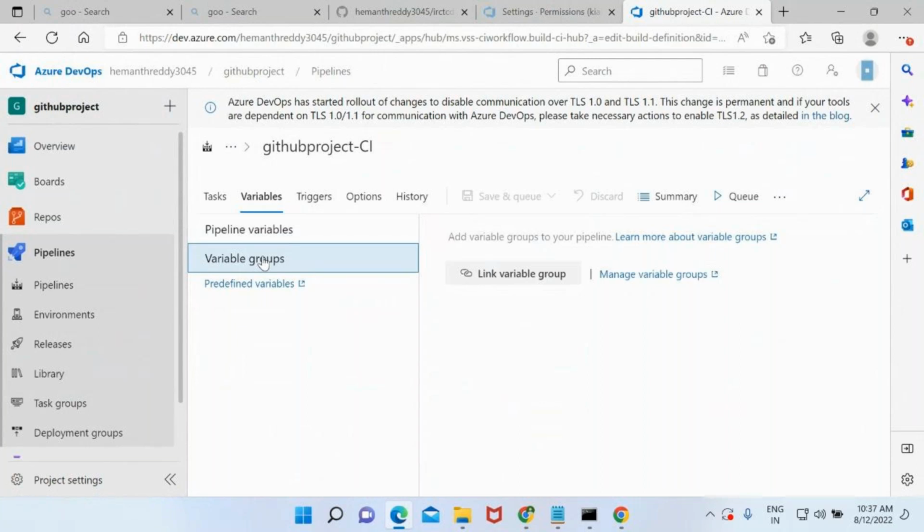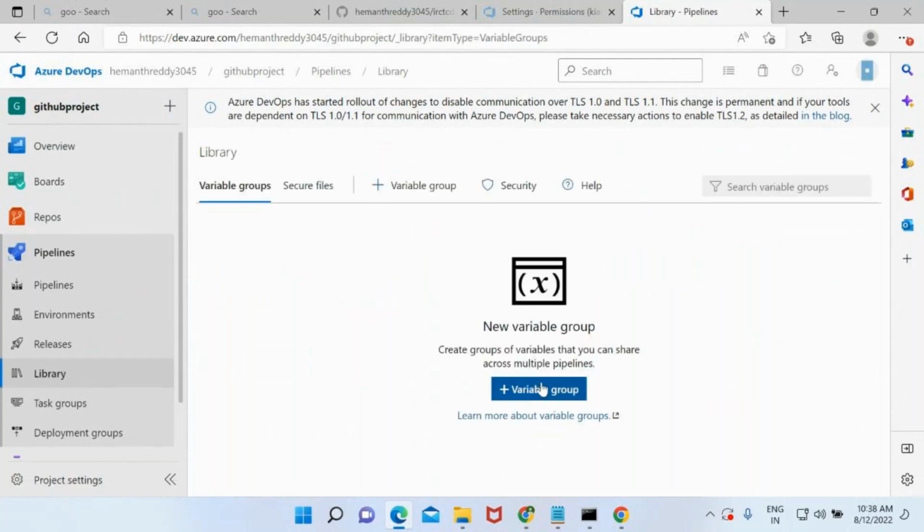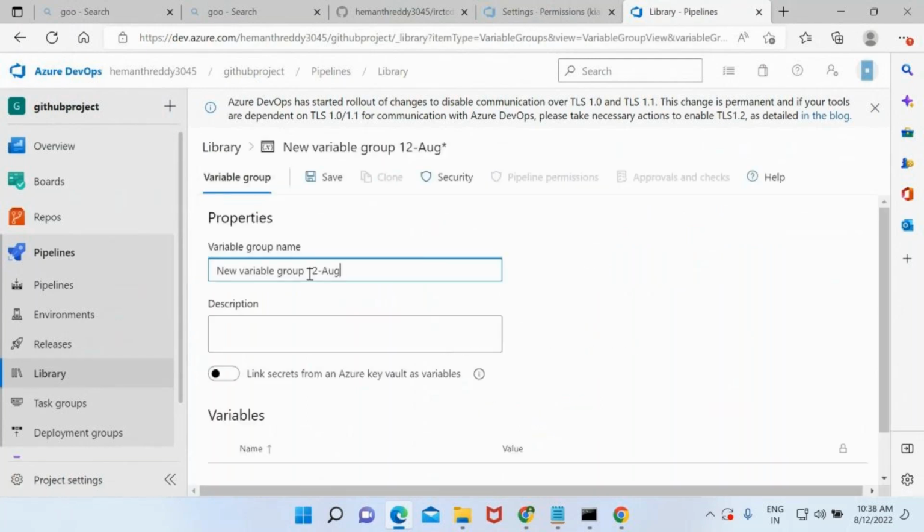So first I need to define the variable groups, right? Like these are my 5 variables. Once I define them, then we'll see what we can do. If you go to variable groups, here it is asking me, do you want to link the variable group name? First I want to define my variables, right? So first I'll go to the library. I want to define a few variables. So I want to create a new variable group.